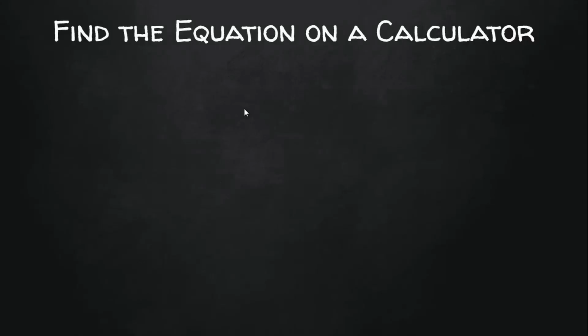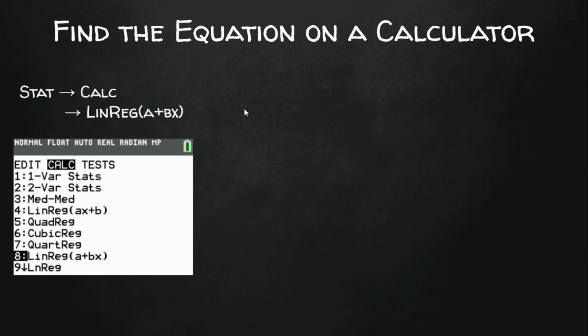So let's talk about how we find the least squares regression line equation on a TI-84 calculator. The first step you want to do, and I mentioned this at the beginning of the video, is to put your data in list 1 and list 2. The explanatory variable, or x value, should go into list 1, and the response variable, or the y value, should go into list 2.